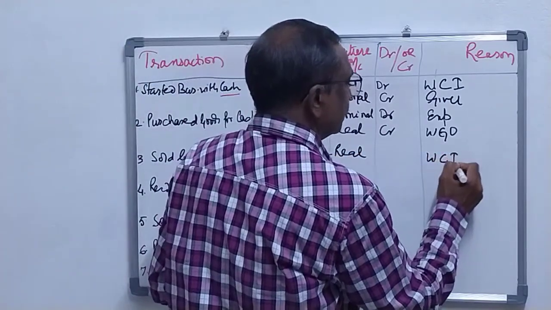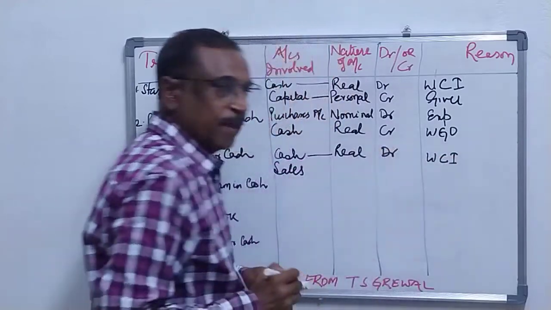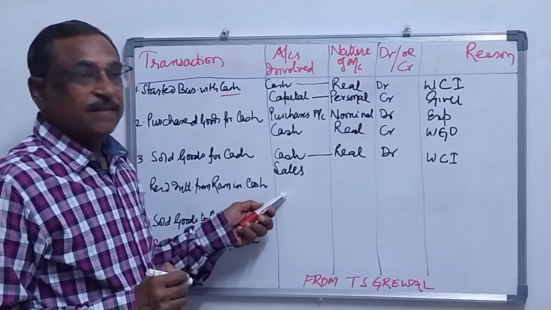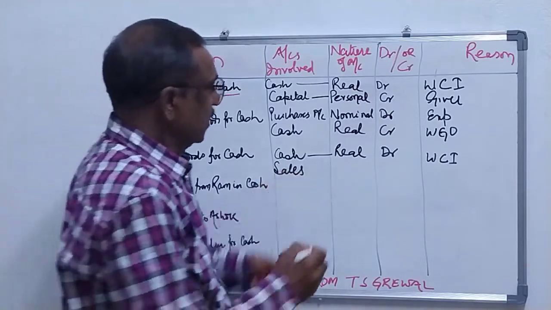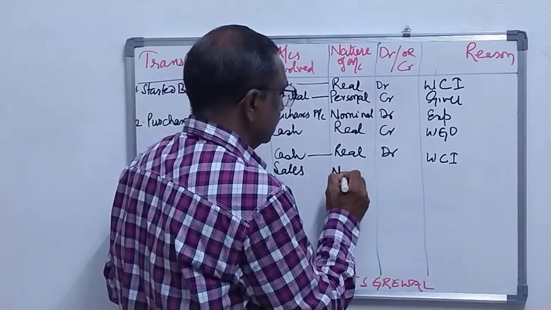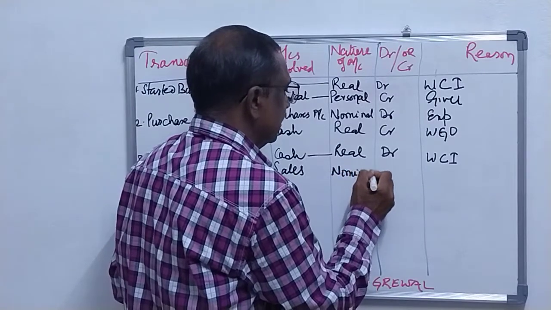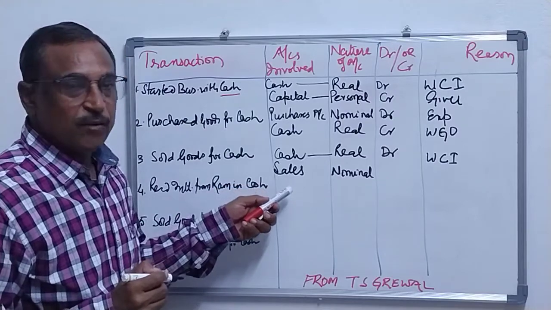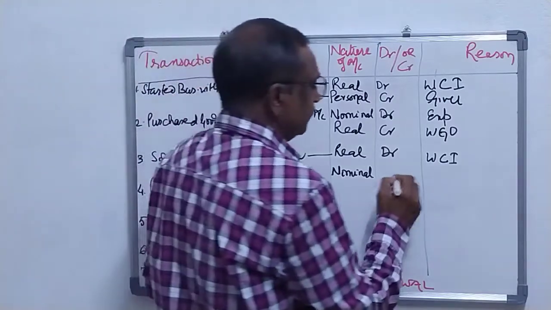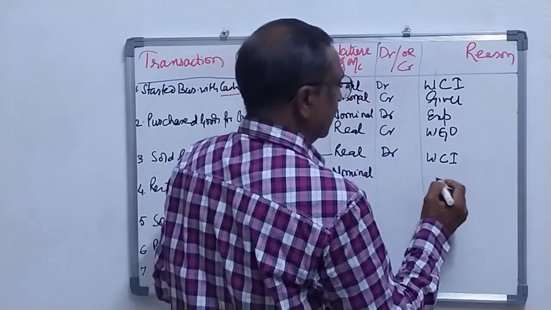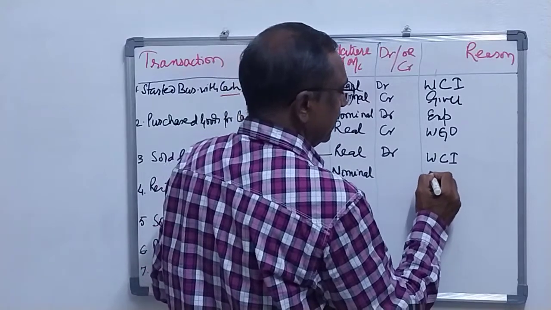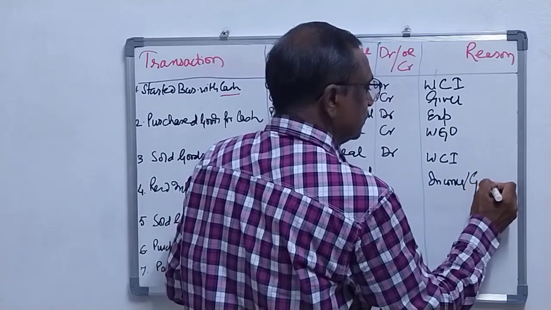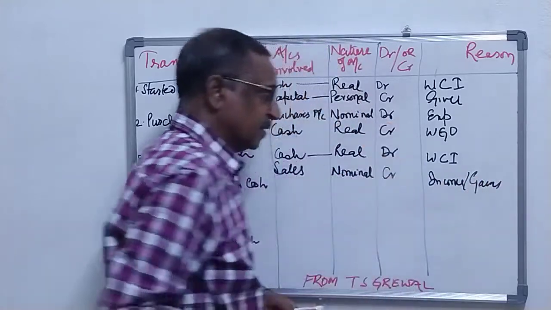What comes in is debited. As far as sales is concerned, it is a revenue, so it is a nominal account. And the rule for nominal account in terms of revenue is credit all incomes and gains. Clear?